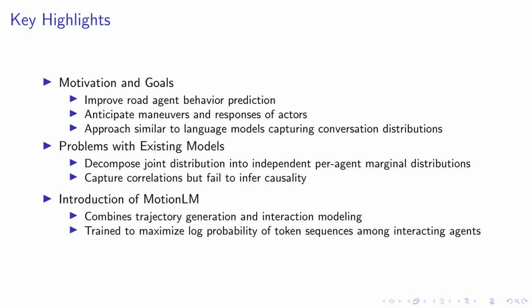To address these issues, we introduce MotionLM. This model uniquely combines trajectory generation and interaction modeling in a single process. It's trained to maximize the log probability of token sequences among interacting agents, providing a more comprehensive and accurate prediction of road agent behavior. This innovative approach allows us to better anticipate and respond to the dynamic nature of driving